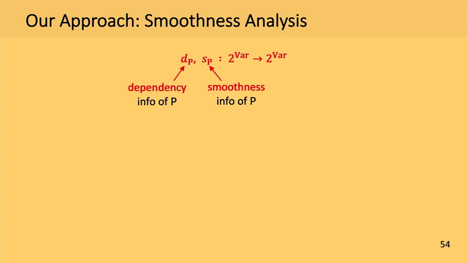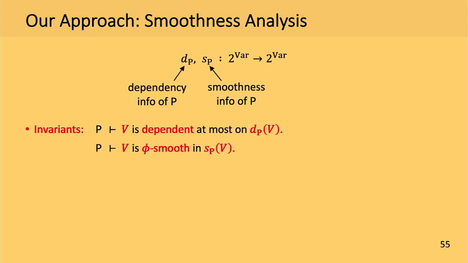And we do find such properties by computing two functions, dp and sp. Here, dp stores the dependency information of p, and sp stores smoothness information of p. And each of these functions maps a set of variables to another set of variables. And they should satisfy this invariance. Namely, for any set of variables v, dp of v should be the set of all variables on which v may depend. And sp of v should be the set of some variables in which v must be phi smooth. Okay, so these are the invariants.